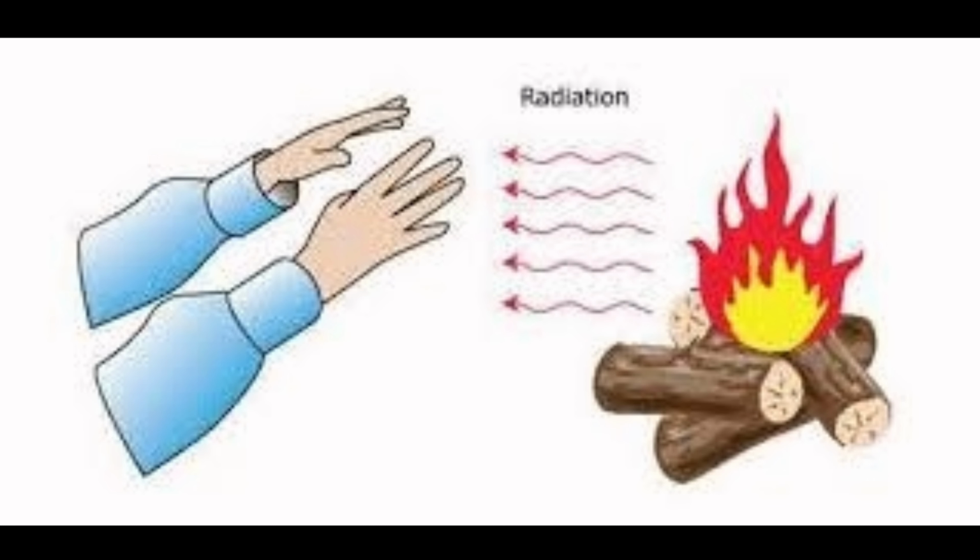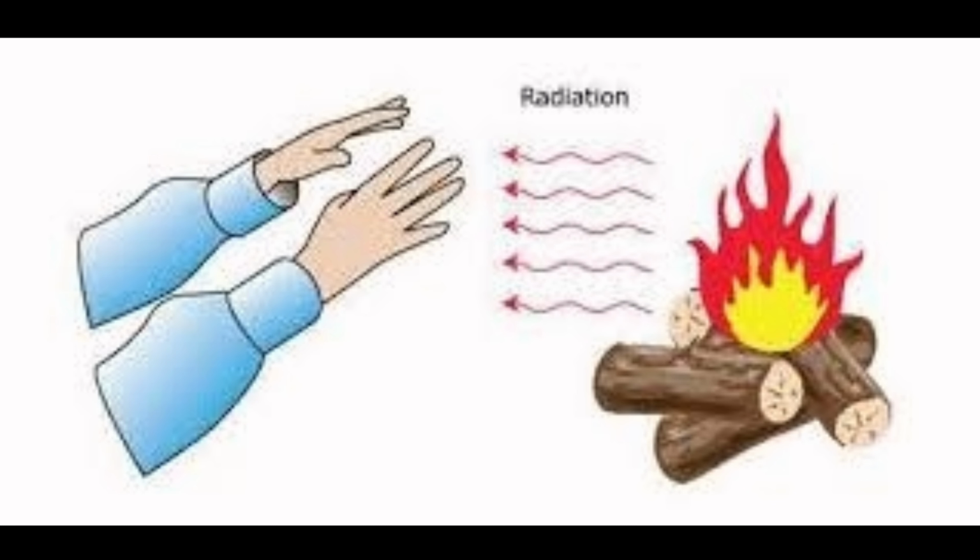Heat absorbed by a body being heated through radiation depends on the distance between the body and the source of heat. The larger the distance, the less heat, and the smaller the distance, the more heat. That is why the planets that are far away from the sun, compared to the earth, receive less heat and are cold. All hot bodies, whether solid, liquid or gas, radiate heat. The amount of radiated heat depends upon the temperature of the body, the color of the body (for example, black color absorbs more heat), or the nature of the surface of the body, that is, either rough or smooth. So this is all about radiation.